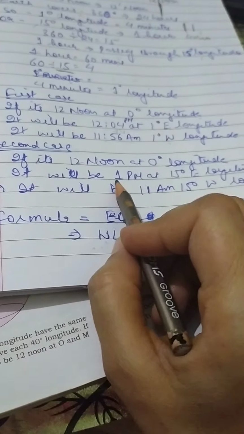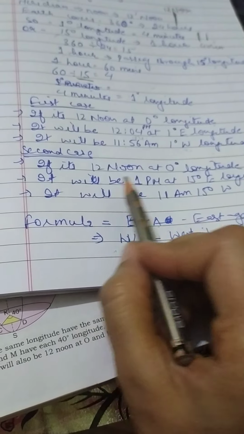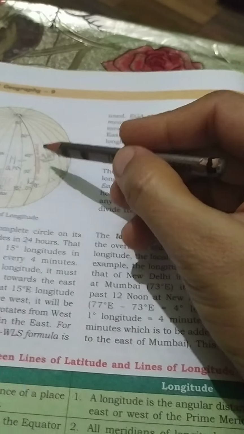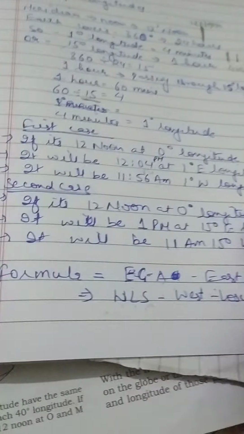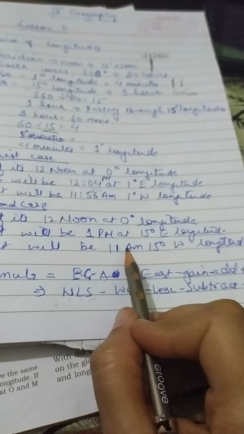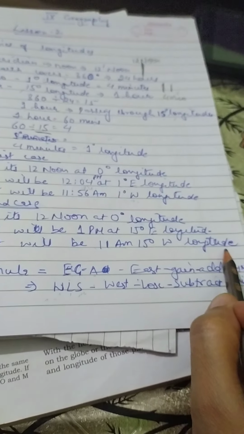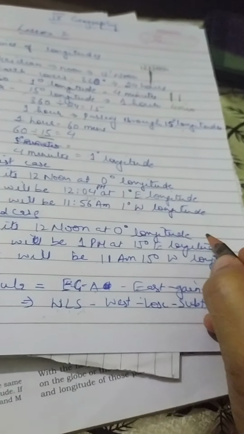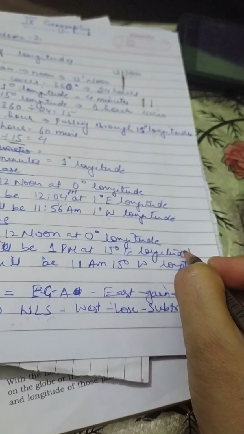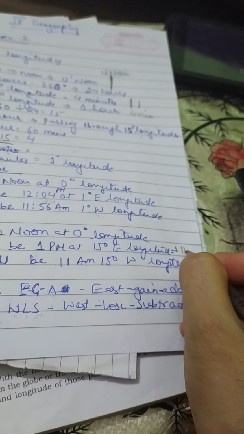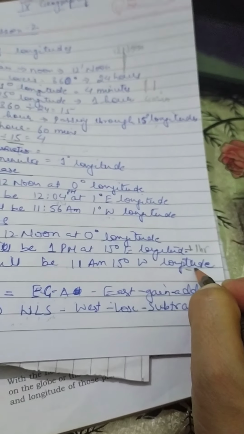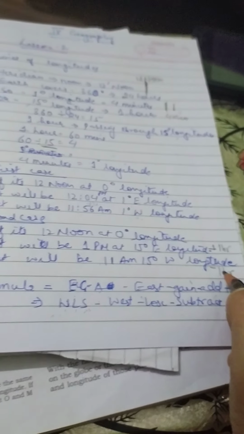Second case, if it is 12 noon at 0 degree longitude, it will be 1 p.m. at 15 degree east longitude, and 11 a.m. at 15 degree west longitude, because with 15 degree longitude we add 1 hour towards the east and subtract 1 hour towards the west.